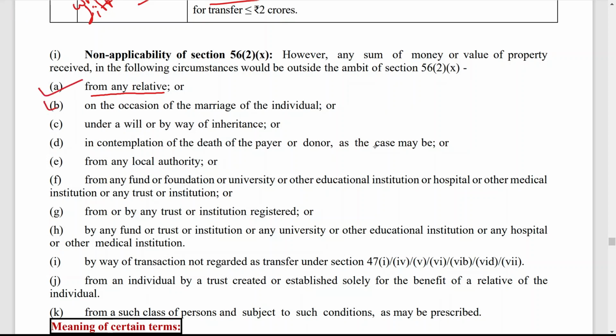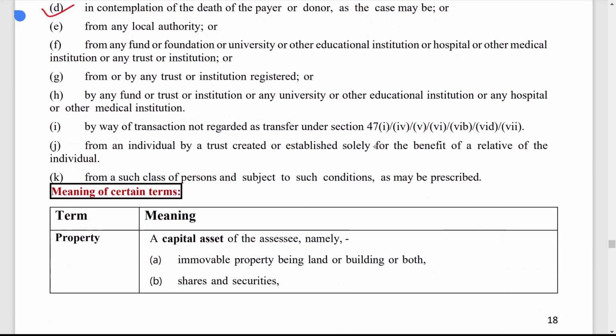First, from a relative; second, marriage; third, will or inheritance; fourth, in contemplation of the death of the payer or donor. That means you have to keep these four points in mind. Now, the meaning of certain terms here.